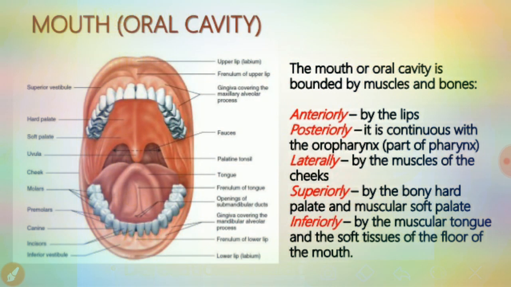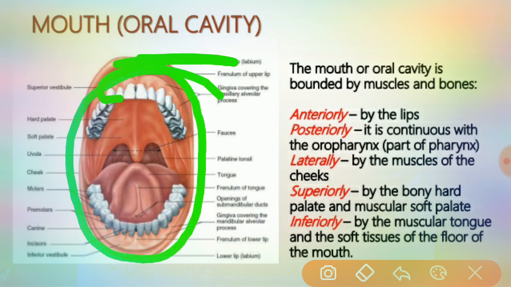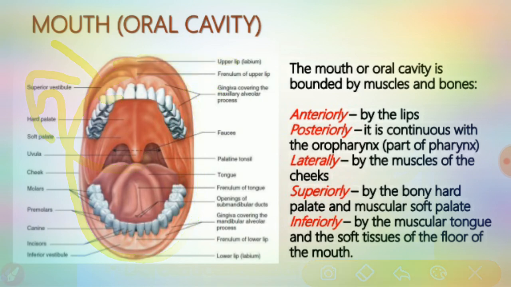Okay, see here. Just generally, here we are discussing the mouth, the oral cavity. The mouth or oral cavity is mainly bounded by different types of muscles and bones. We have seen the organs of the gastrointestinal tract, and the first organ is the mouth. Another name for the mouth is the oral cavity. So you see here what muscles and bones are present over the mouth.